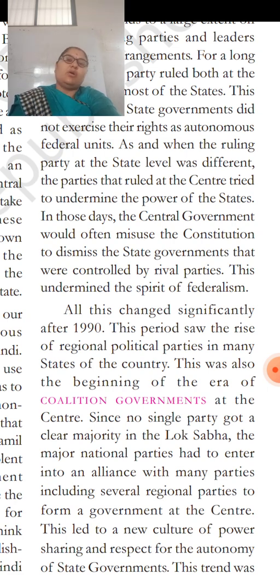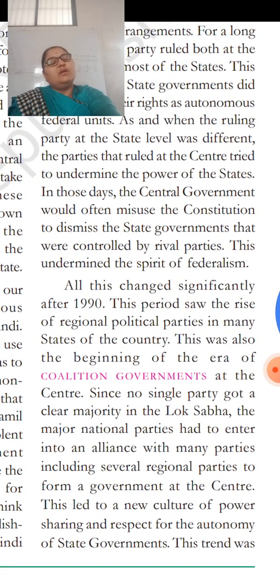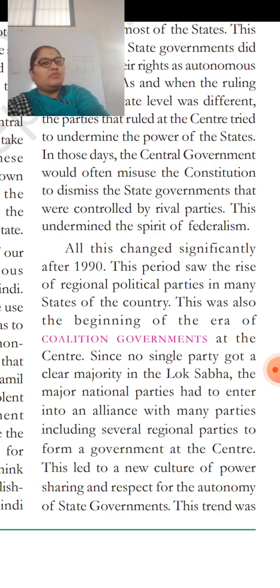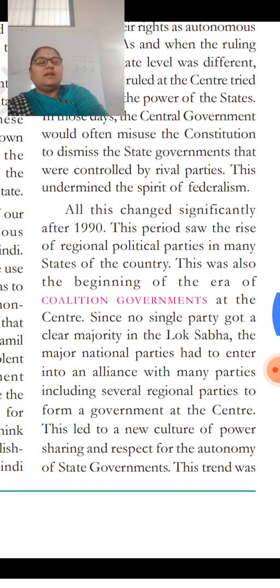Suppose here there is a Congress government and in the central government there is a BJP. Then the BJP is trying to get back a BJP government again in Karnataka. So all these things they are doing. They will be forcing the leaders to join the BJP party. All these things are going on. So this helps the rival party form the government. This undermines what? The spirit of federalism.